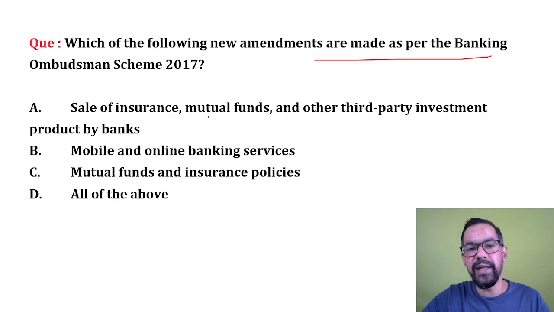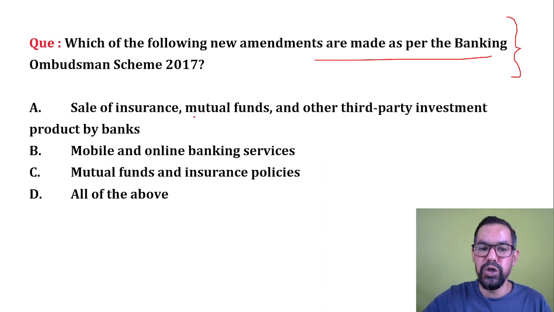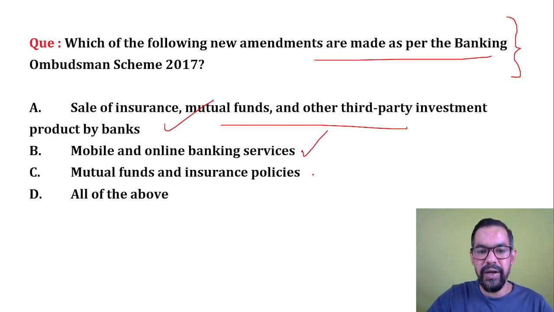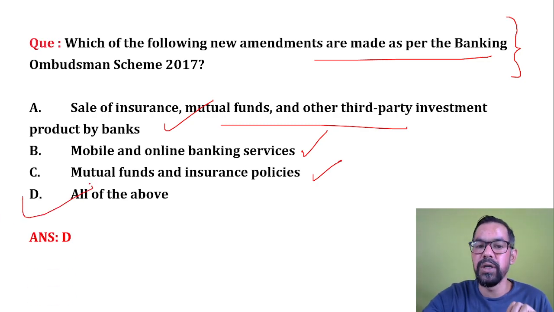So in 2017, there were some amendments on the Ombudsman Scheme 2006. Sale of insurance, mutual funds, and other third party investment products by a bank, so they are also part of the Ombudsman scheme. Mobile and online banking services were included at that time. Mutual fund and insurance policies. So all of the above will be the correct answer for this question as well.